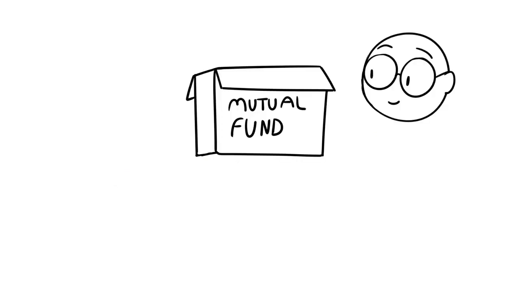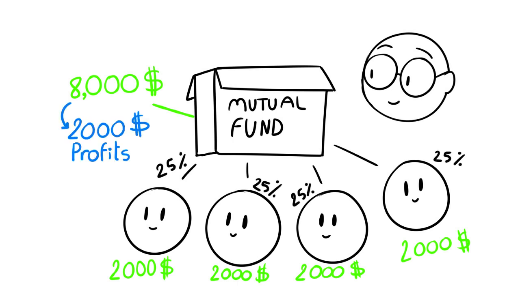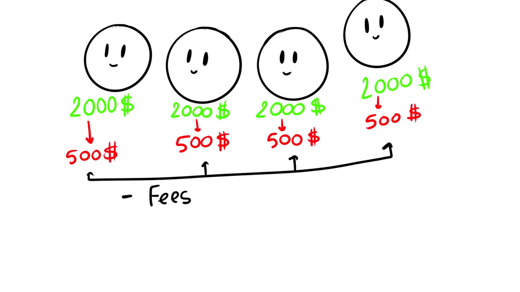Let's say our expert is named Jim, and he created a fund composed of $8,000. That mutual fund is made by 4 people, each one of them gave Jim $2,000 to invest for them. Jim found some good opportunities like Mike's grocery store, and by the end of the year he made a nice profit of $2,000. Now, since he invested with 4 people's money and each of them owned 25% of the fund, they would all receive some profit. Now $2,000 multiplied by 25% equals $500 for each of them. After that, Jim gets a little commission or fee for making the right investment for you. This fee or commission depends on the company.